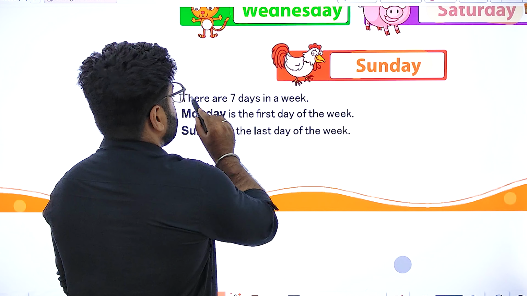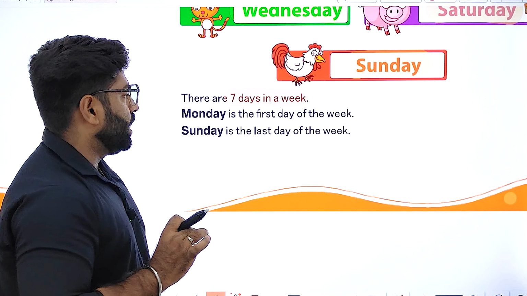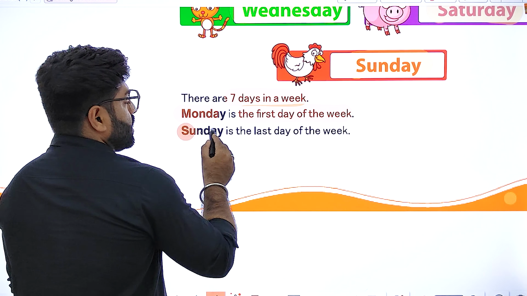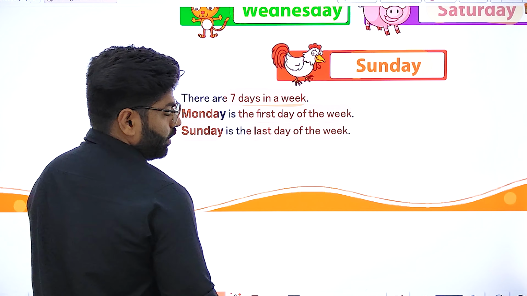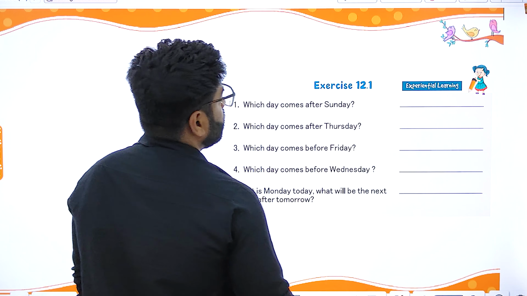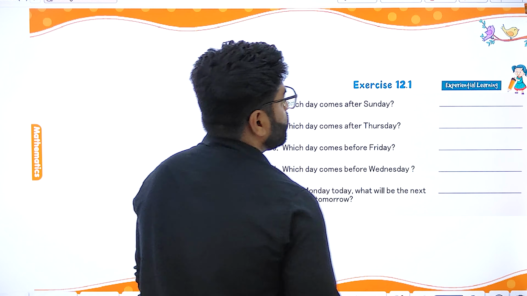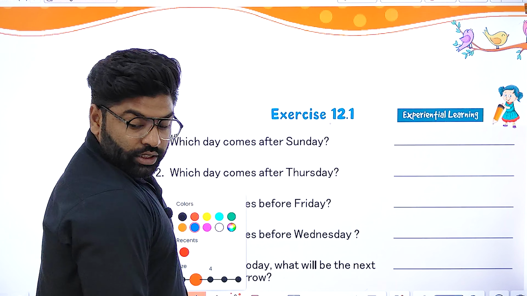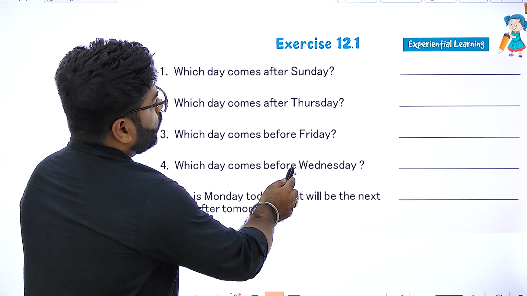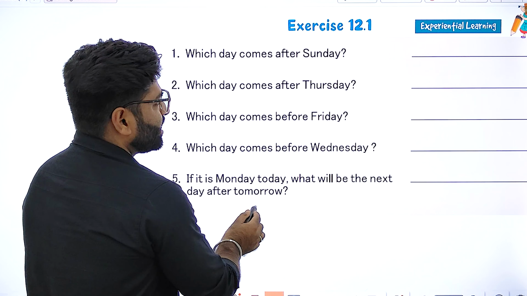Next we are having some notes, that there are a total of 7 days in a week, and this Monday is the first day of the week and Sunday is the last day of the week. Okay students, now come to our next part. So here we are having our exercise, that is 12.1, and we are going to have some questions here, just like the third part.